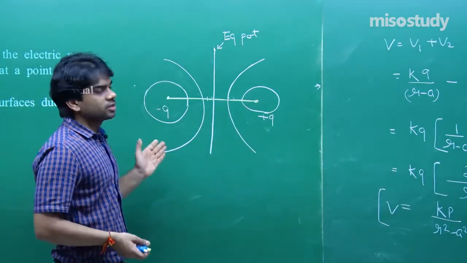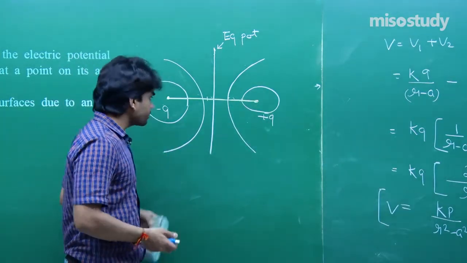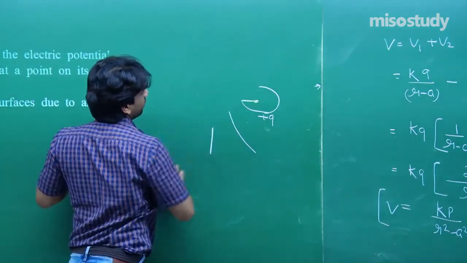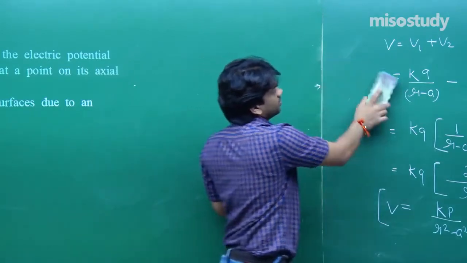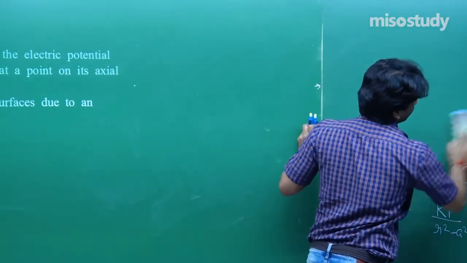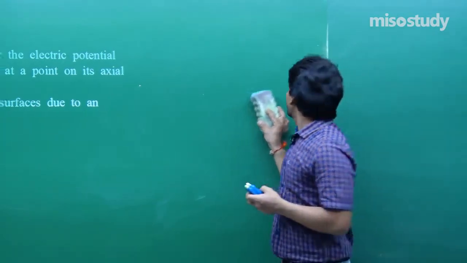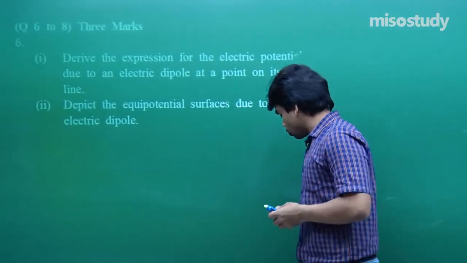Same for the charge at the left hand side. Equipotential surface is where the potential is equal. There is no variation in potential on the surface of the equipotential surface. Let us go ahead with the next one.